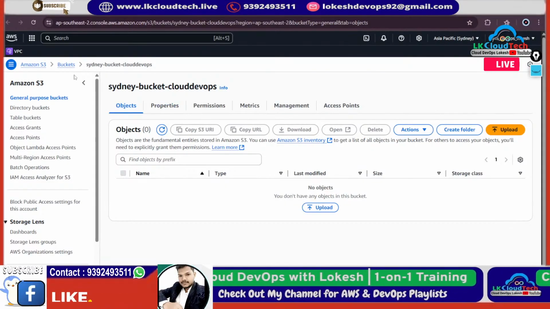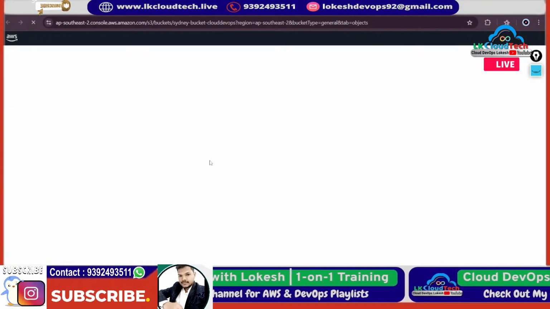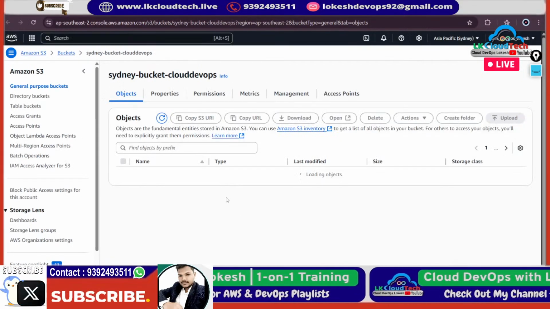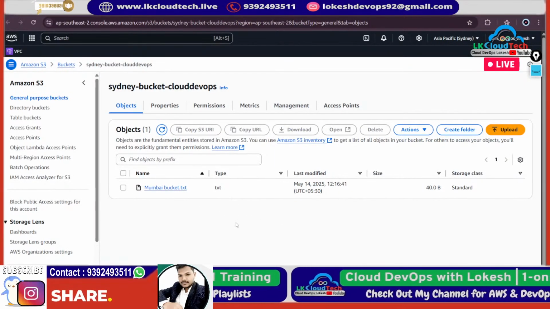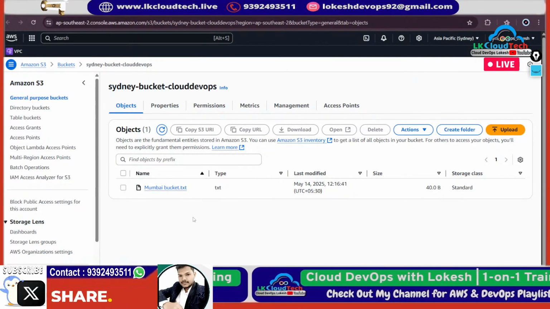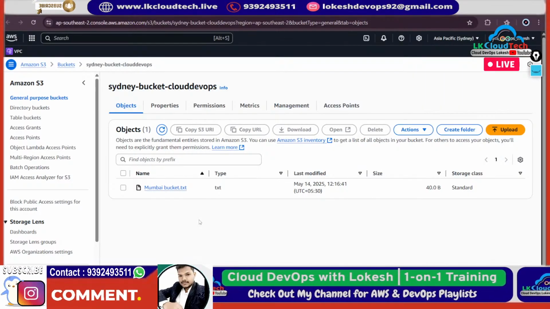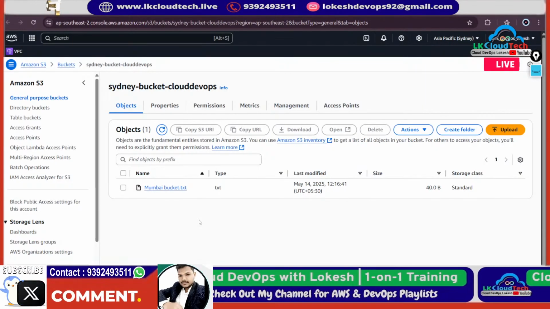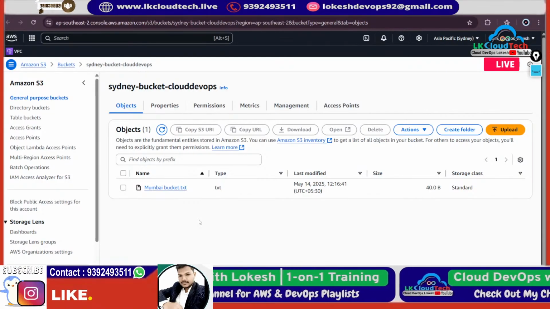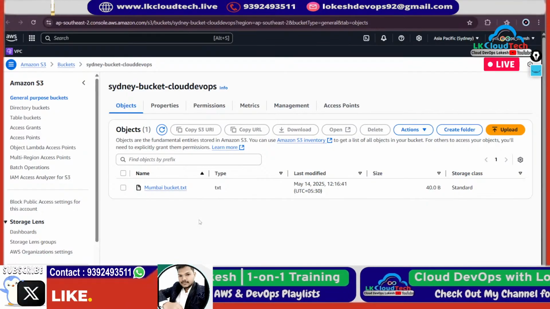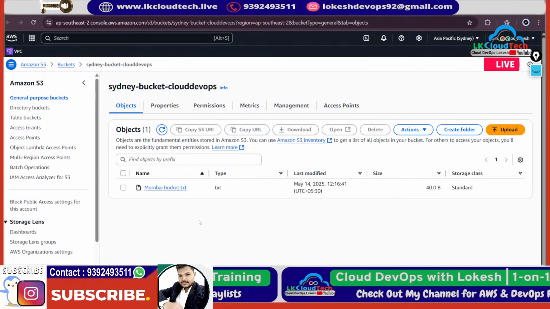So let me check here. Let me refresh the Sydney bucket. Here, refresh it. Yeah, you see this? So you did not share anything through an unauthorized path, unauthorized way. You did not share your document through your mobile, through email or some other way. You securely copy your document from one resource to another resource in the same AWS environment.